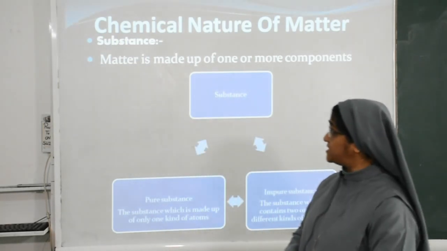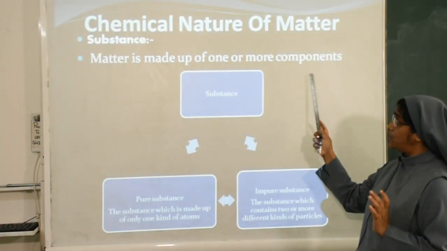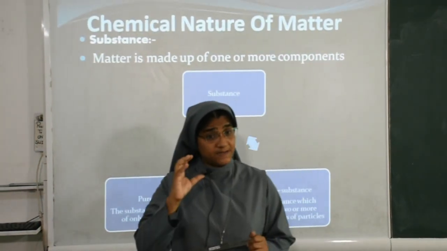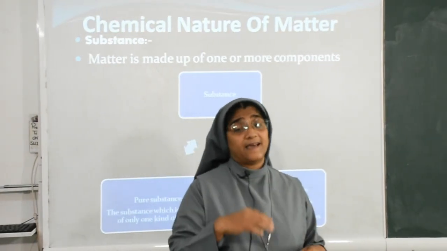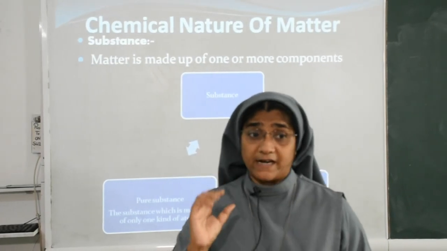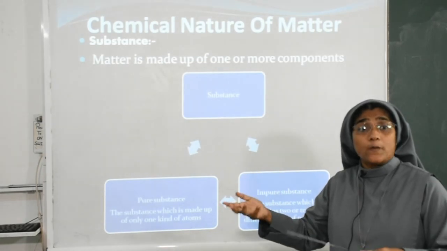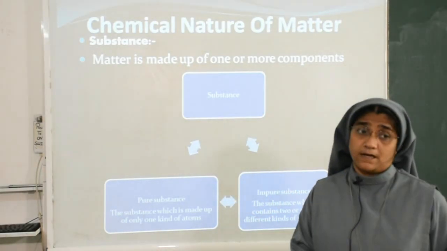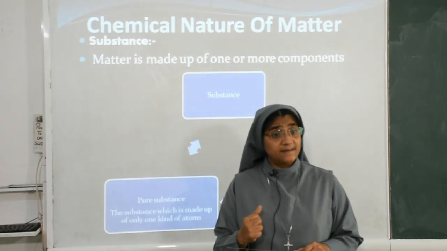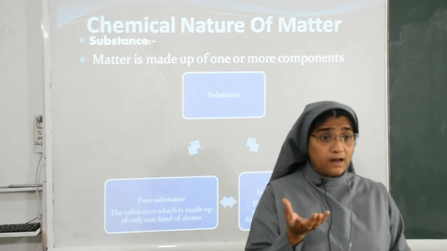So did you get it? What is a substance? Matter made up of one or more components is called a substance. Substances are of two types: pure substance and impure substance. Pure substance is made up of only one kind of atoms. Impure substance is made up of two or more particles. Examples I told you already: pure substances, sugar and salt. Impure substances, garam masala, soil, air.